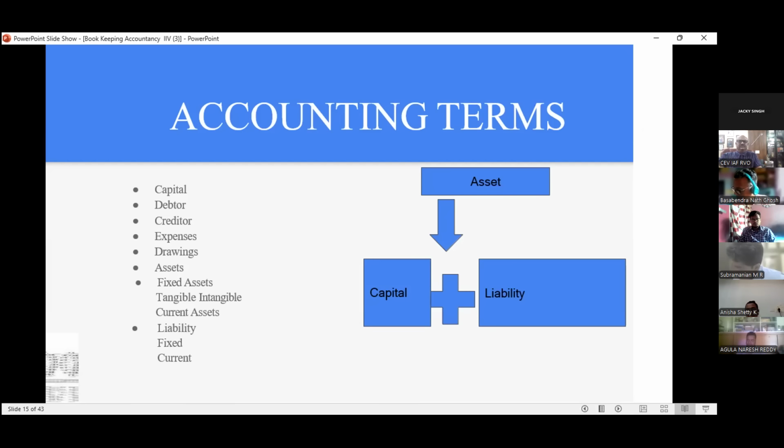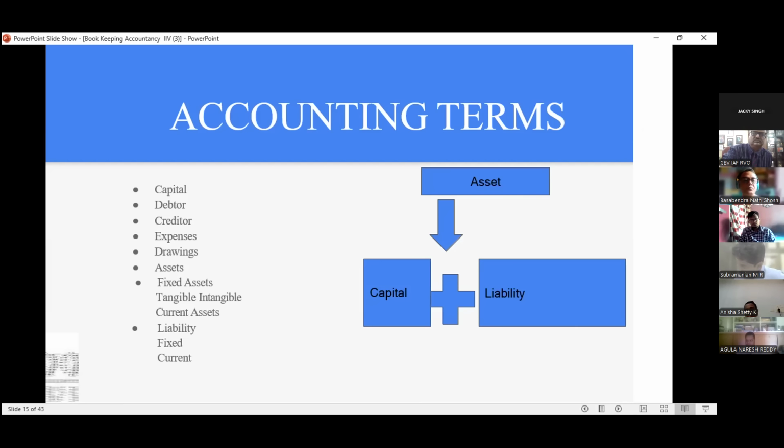Current asset, we have different types of current assets also. The asset which is converted into cash within a year. The asset converted into cash form within a year, that is a debtor. Debtor is a current asset. Cash is a current asset.